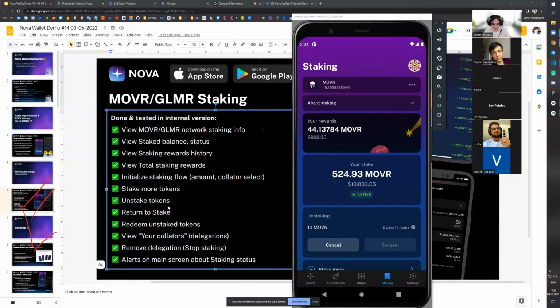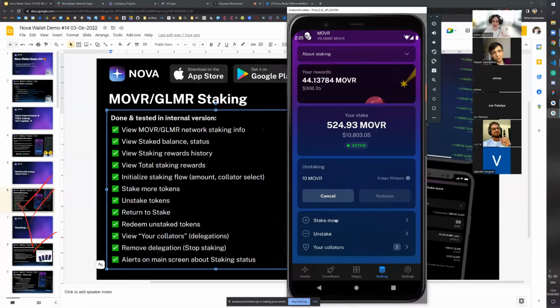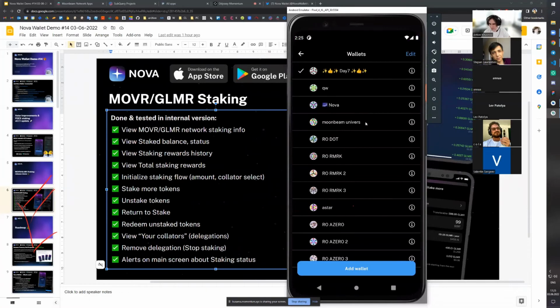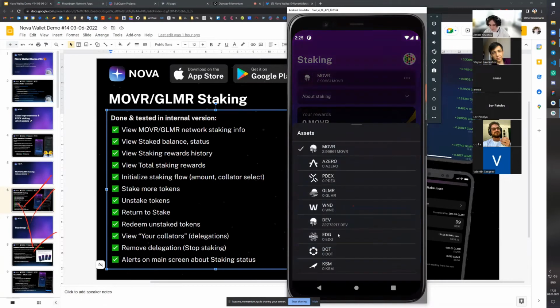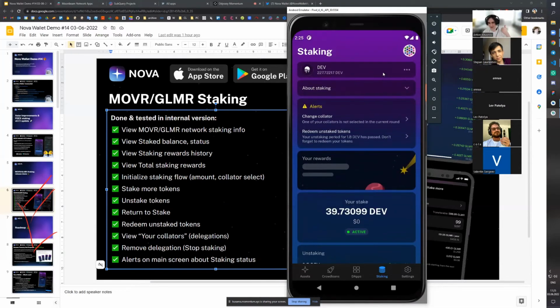Let's proceed with the next feature, which would basically be return to stake. So as soon as we did the unstaking tokens request, we can see all the information for the unstaking on the main screen. And the reasoning for that is just because the user can have multiple unstaking requests. Let me show it on, I think, that account. Yes, the reason is that the user can have multiple unstaking requests, right? And we need to show all the statuses for each of the unstaking requests, right?